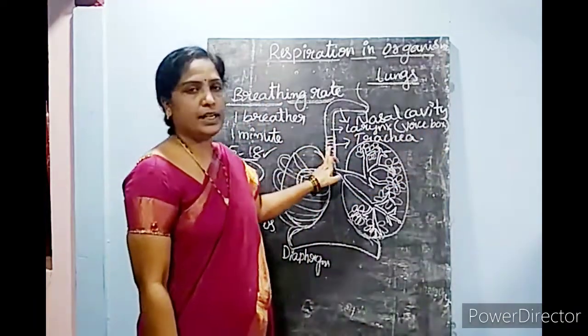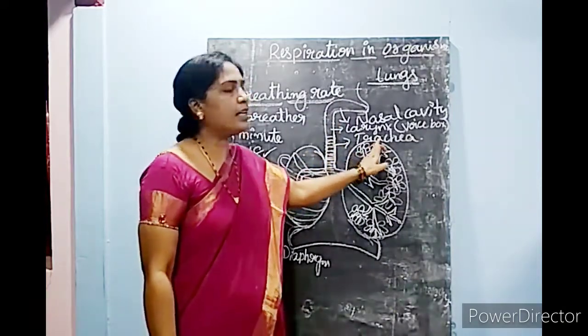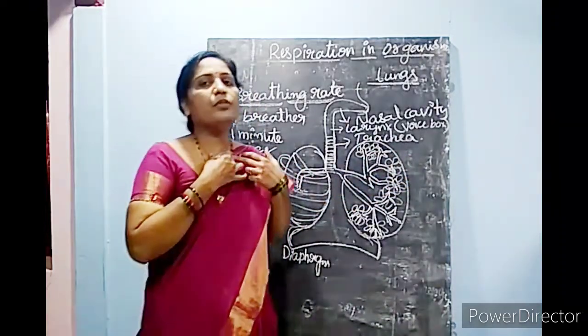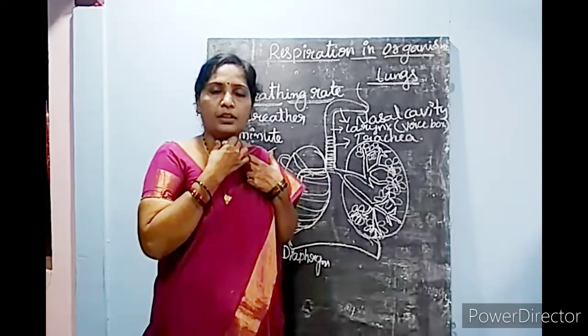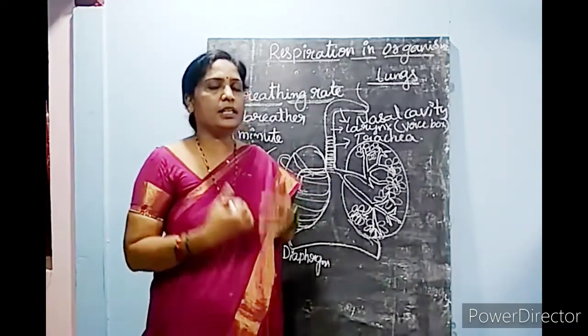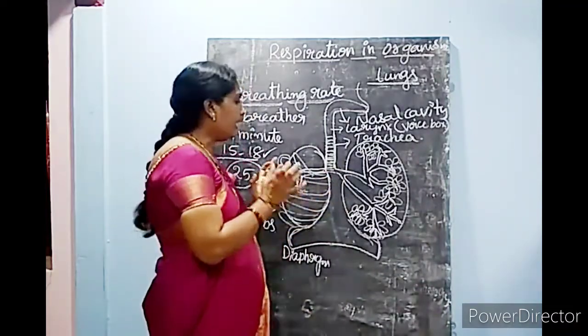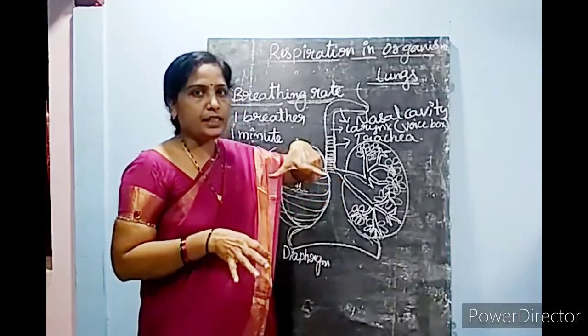So from the nasal cavity, through the larynx, the air enters the trachea. The trachea, the windpipe, passes through your throat and enters your chest part. Whenever the trachea enters the chest part, it gets divided like a V shape.